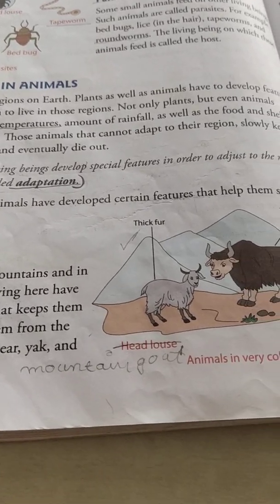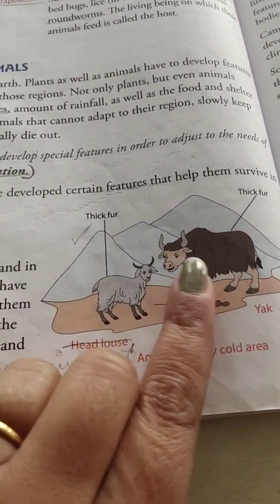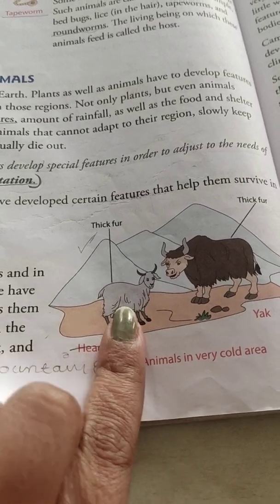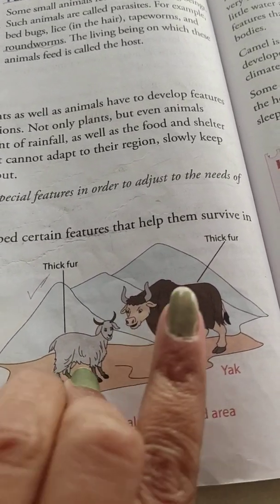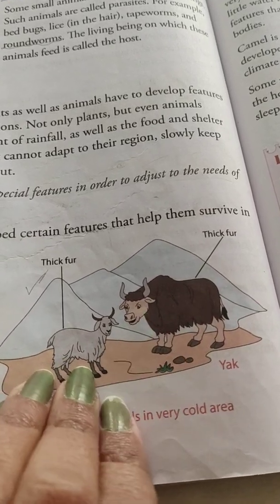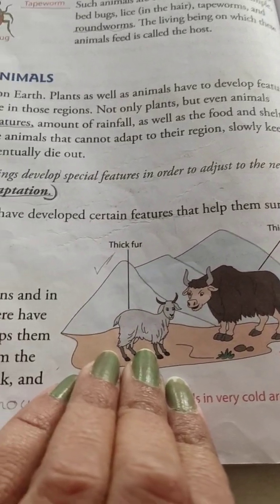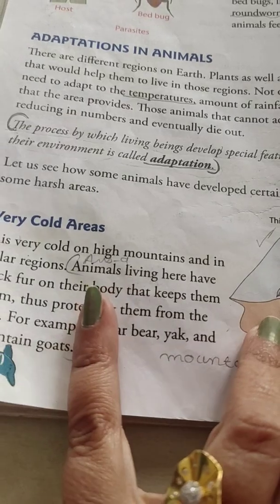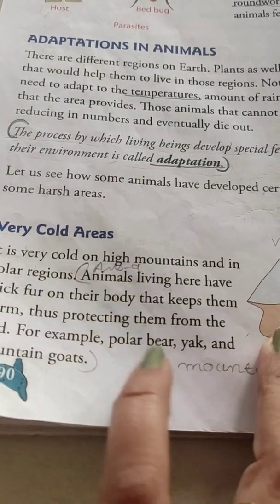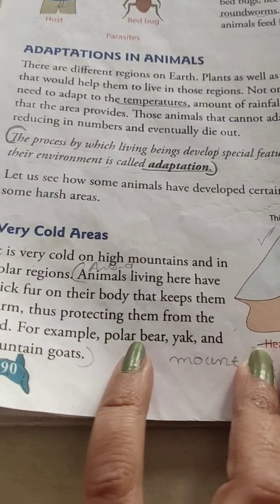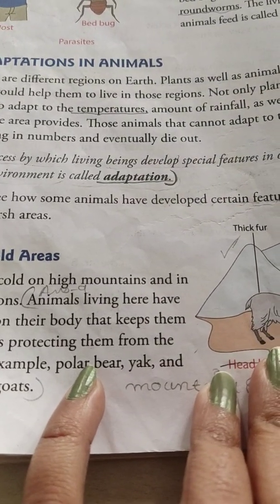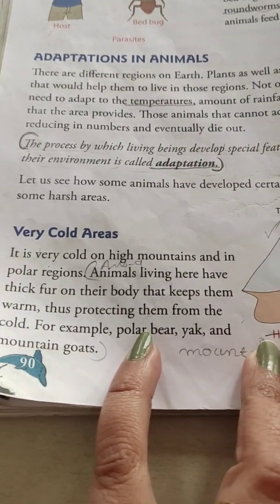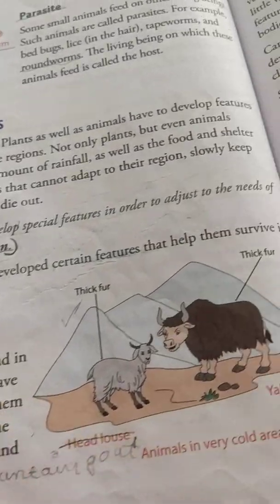See how this yak and this mountain goat are able to survive in a very cold region because they have thick fur, long hair on their bodies, right? That is why they are able to survive in very cold areas also. Moreover, polar bear is also one of the examples. Okay, polar bear has a thick fur, a fatty layer by which it can survive in very cold regions.